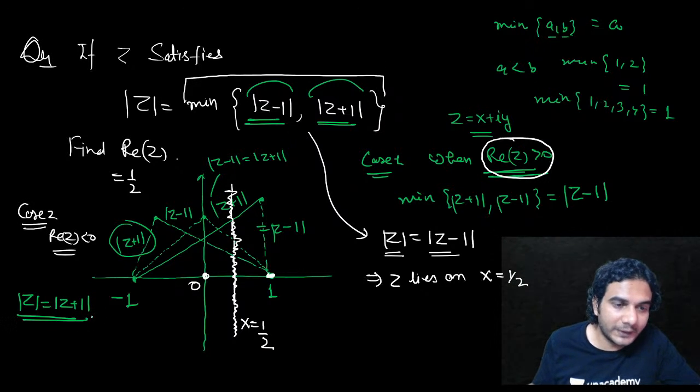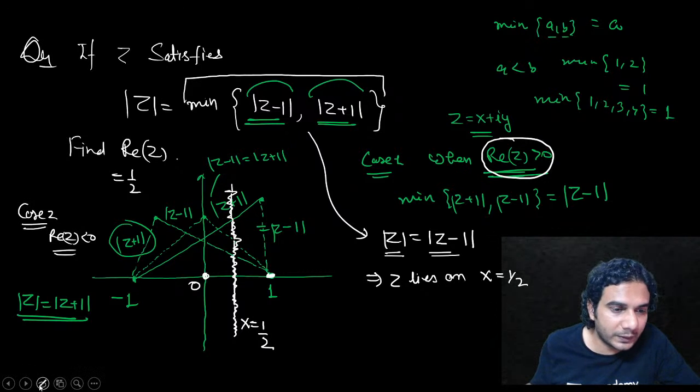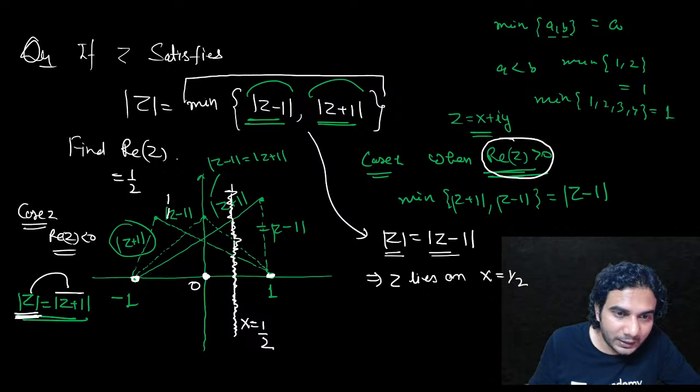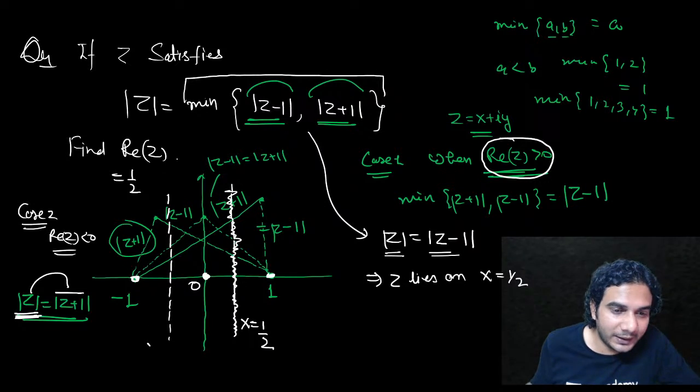Now we need to solve this equation, okay? As we have solved the previous equation, similarly we can solve this one also. So this represents the distance of Z from the origin, and the right side of the equation represents the distance of Z from minus 1. So these two distances are equal. That means Z lies on the perpendicular bisector of the line joining minus 1 and 0, right? So in this case, Z lies on this line. Which line? This line is X is equal to minus 1 by 2.